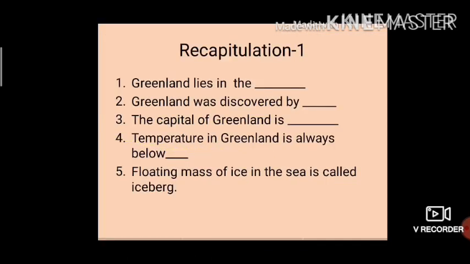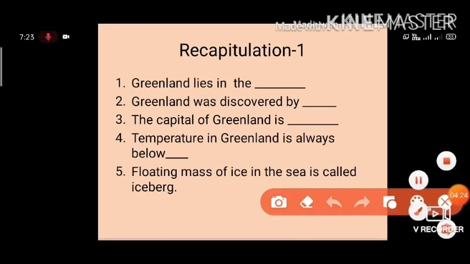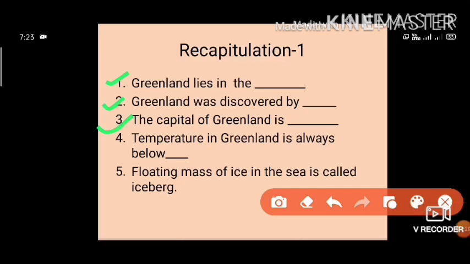Now this is your recapitulation 1. Students, I want you to write down the answers to some of these questions just to check your knowledge, as a follow-up. Write your answers on paper, and when we meet for our Zoom class I will be asking answers from you. Greenland lies in dash. Greenland was discovered by whom? The capital of Greenland is what? Temperature in Greenland is always below.